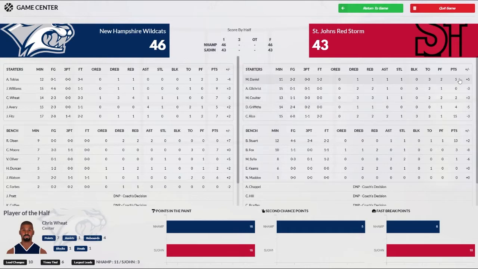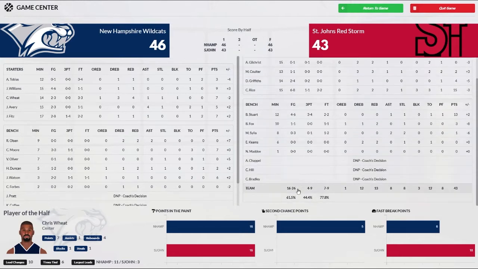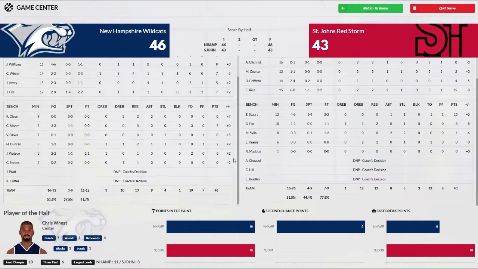So for them, Rice led the way with 15. He was 6 of 8 shooting. 5 points for Daniel, 4 for Griffith, 2 for Coulter. Gilchrist played 15 minutes, didn't score. They got 13 from Stewart off the bench, 3 from Fox, 1 from Silla. Keems and Maddox played and didn't score. They shot 61% from the field, 4 of 9 from behind the arc, 7 of 9 from the charity stripe, turned it over 12 times, and rebounds were even at 13.